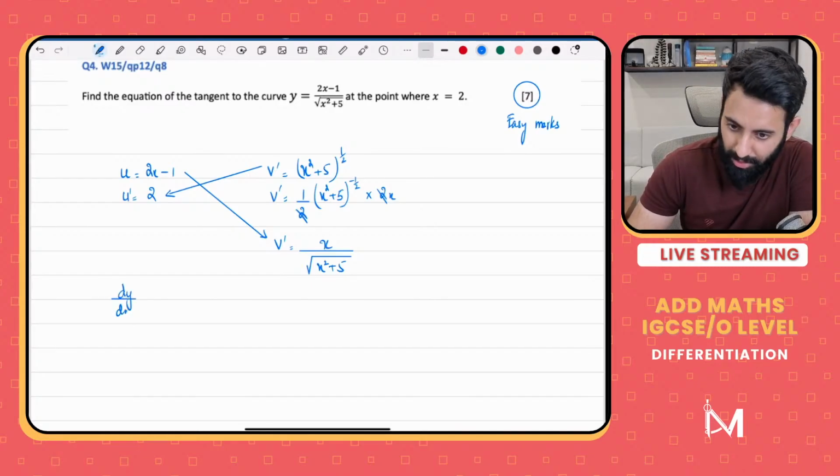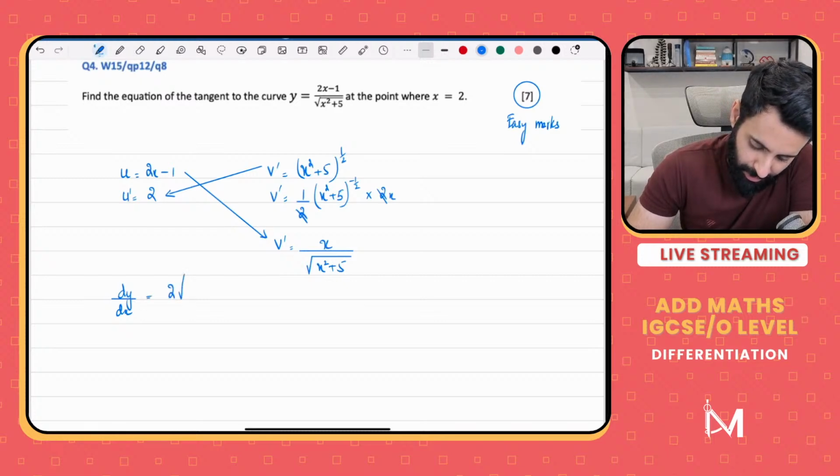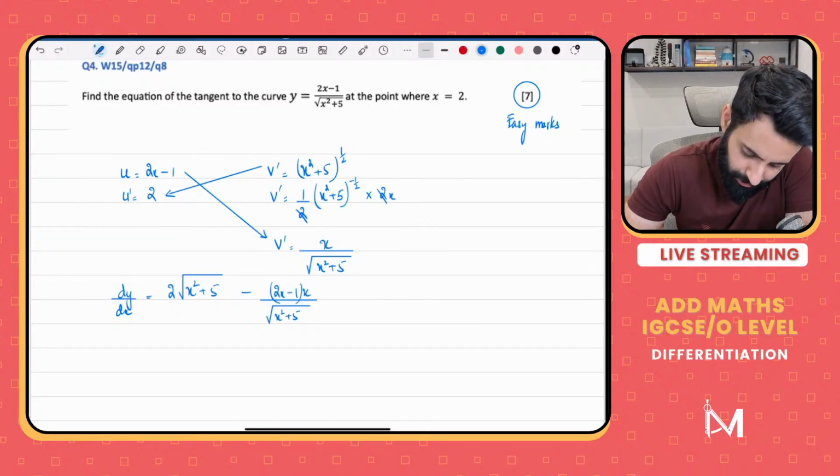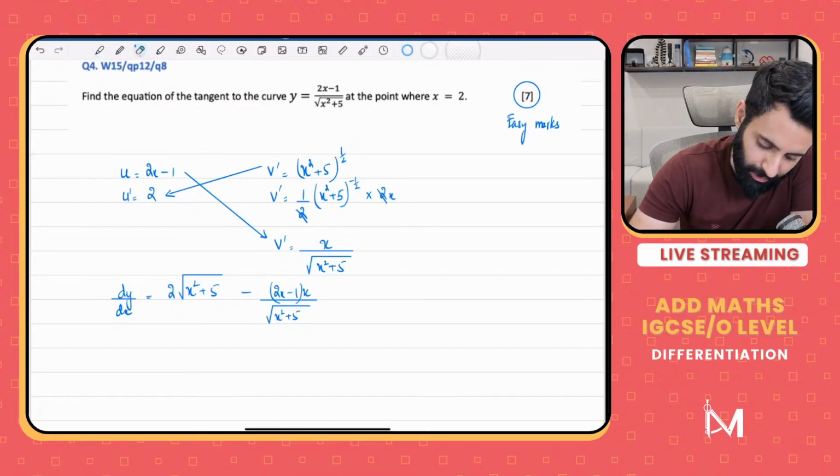Okay, so dy by dx is equal to 2 times square root of x square plus 5 minus 2x minus 1 into x upon square root of x square plus 5. And do not forget that since this is quotient rule, I've written v prime twice. Oh, okay.